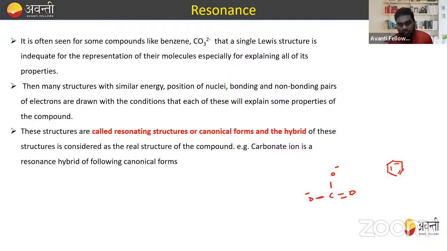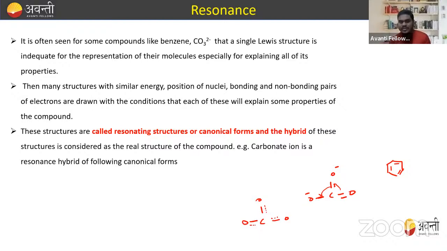Similar in the case of the carbonate ion, all the carbon-oxygen bonds, whether double or single, are equal because they show resonance. This double bond is temporary. They delocalize. Sometimes they come to this point, sometimes to that point. So they are delocalized in nature. So better we can represent it like this, with O, O, and O and a dotted line structure, right? This means all the bonds show partial double bond character, so all the bond lengths are equal. I hope you understand this.